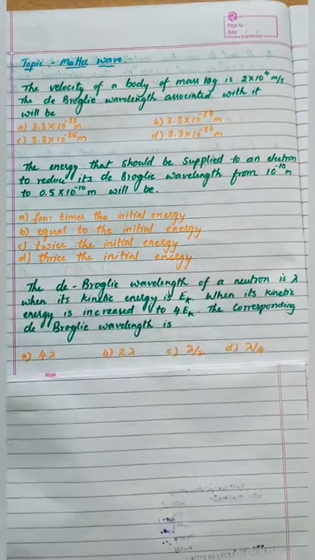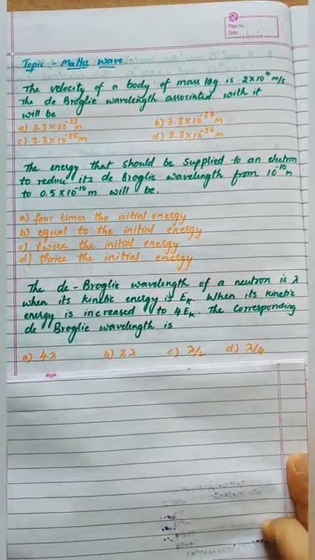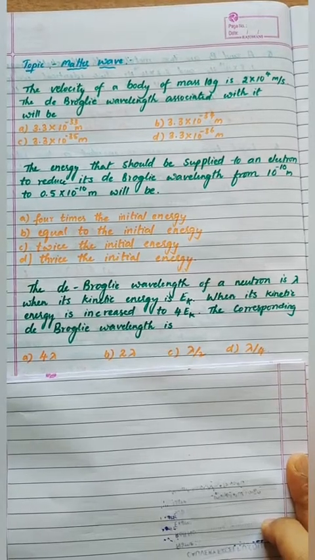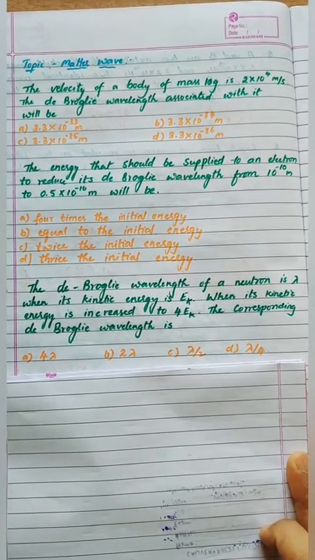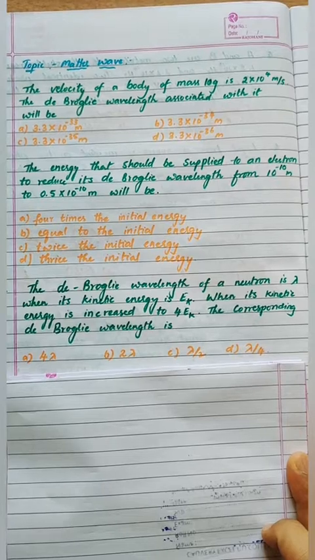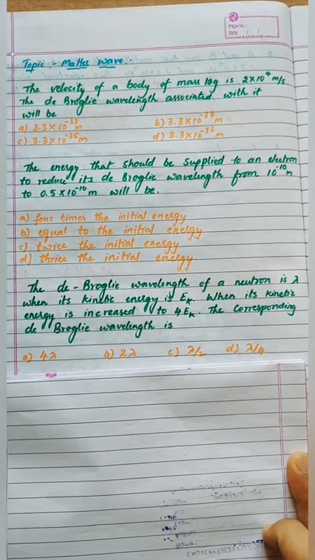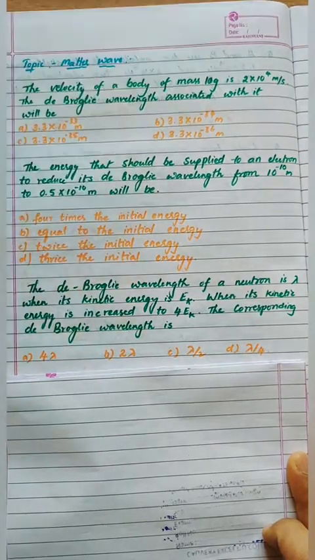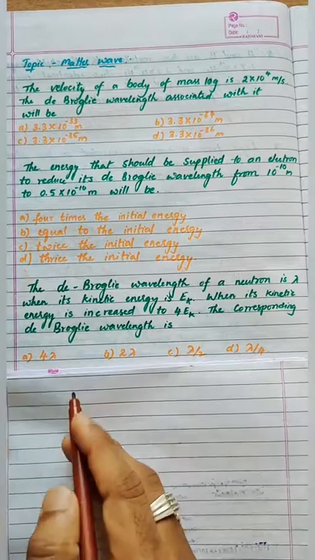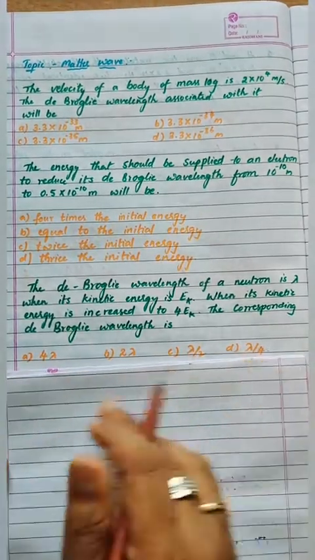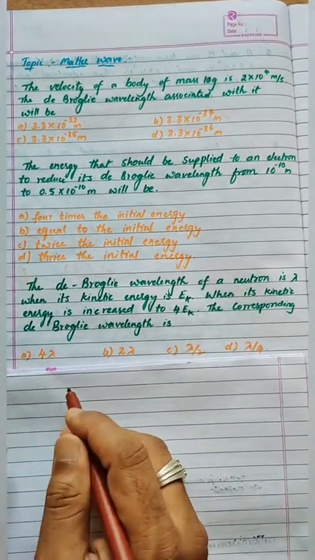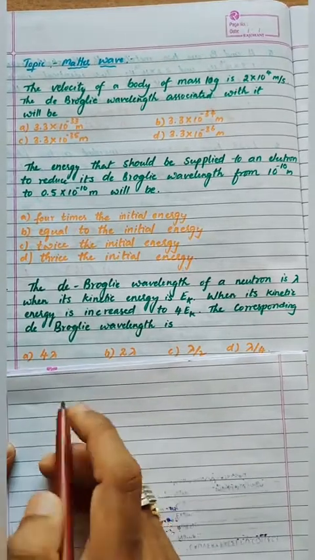Okay, next question is, the de Broglie wavelength of a neutron is lambda when its kinetic energy is KE. When its kinetic energy is increased by 4 times the initial, 4 KE, the corresponding de Broglie wavelength is? Again we have to get the relation between first and second lambda, lambda 1 and lambda 2, or lambda and lambda dash.